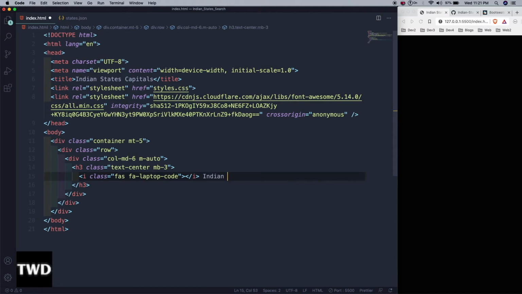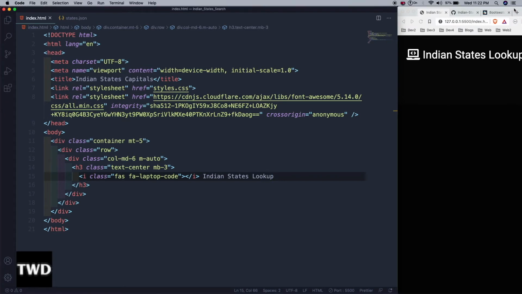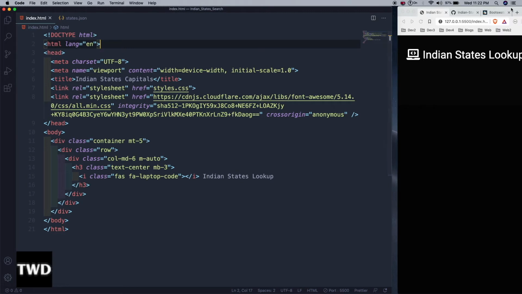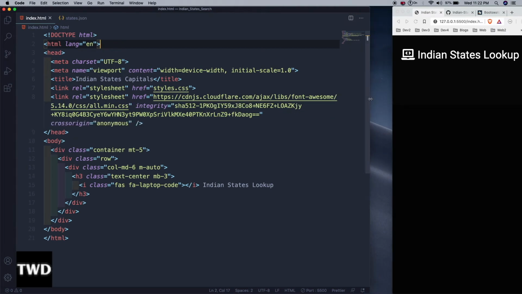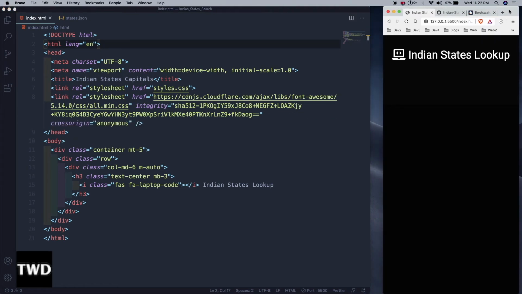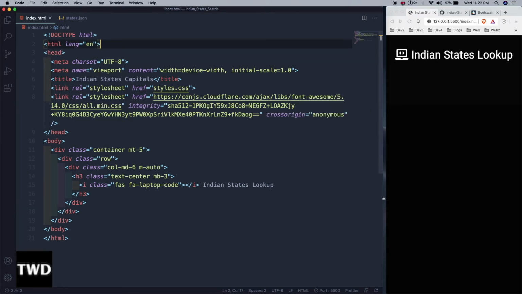So Indian states lookup, we save it. Yeah, it is coming, it's cutting a bit. Let me do like this. Yeah, now it is okay.